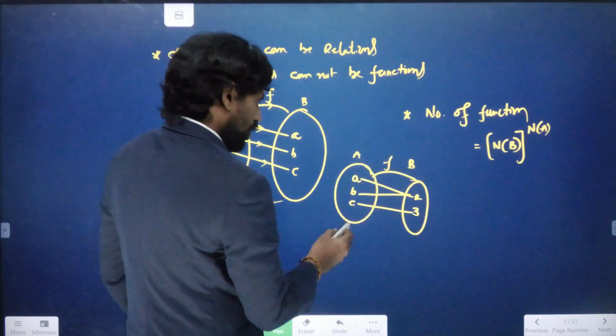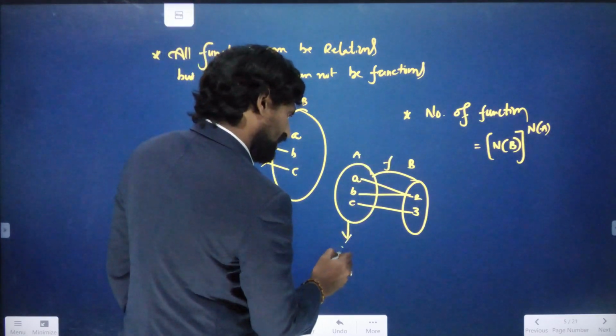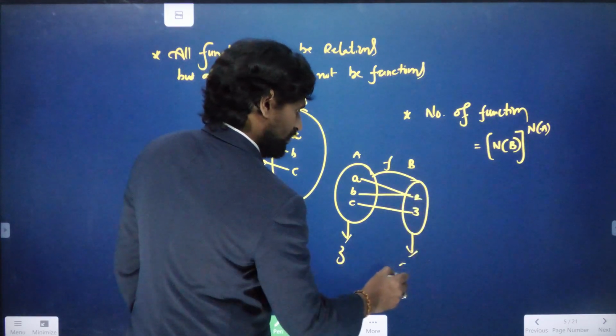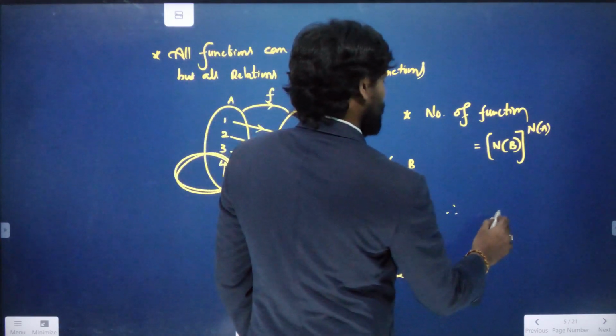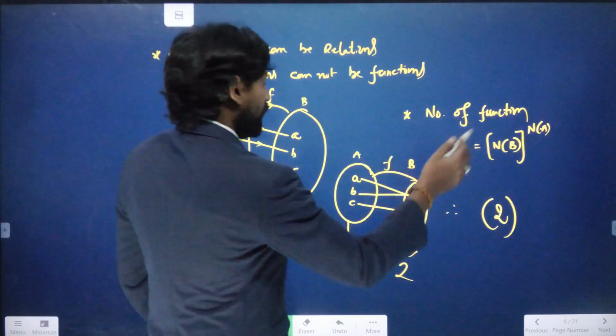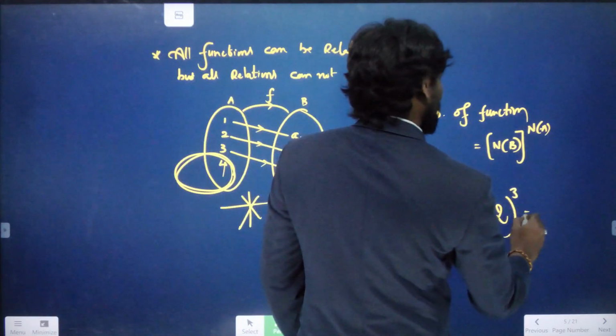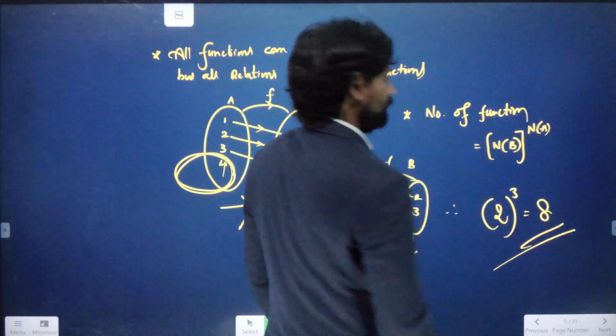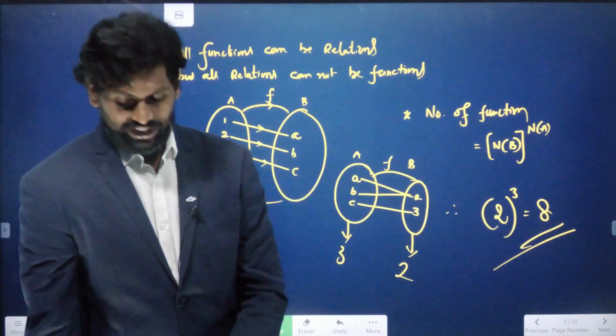According to this, the number of elements in set A is 3, and the number of elements in set B is 2. Therefore the total number of functions is the number of elements in set B to the power of the number of elements in set A, that is 2 power 3, which is 8. There are 8 functions we can write.